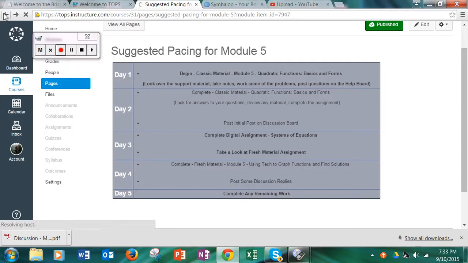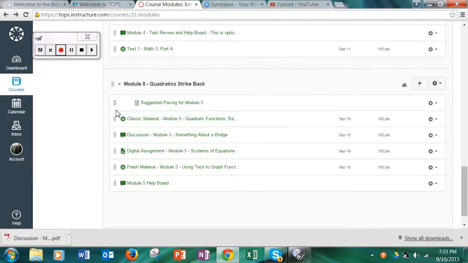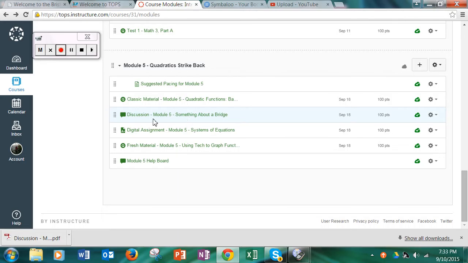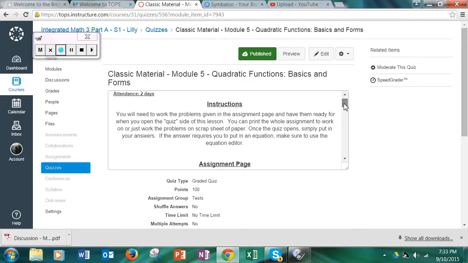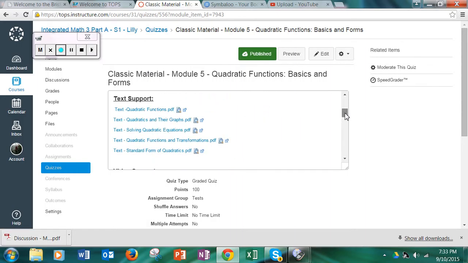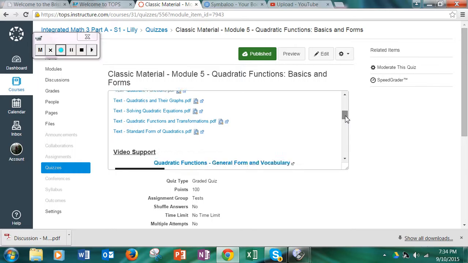Alright, let's look at a couple of the assignments here. If you go to the classic material first, my computer's working a little slow, so I think it'll open here. There are the instructions. You've got tech support. Again, a great place to go look at examples, take some notes, write down problems.